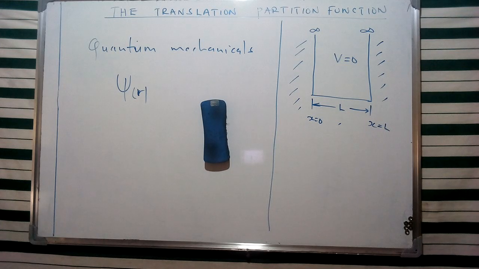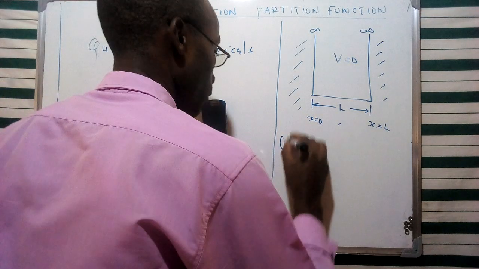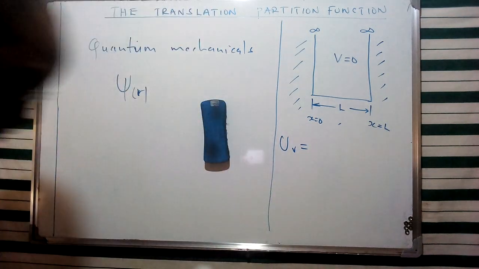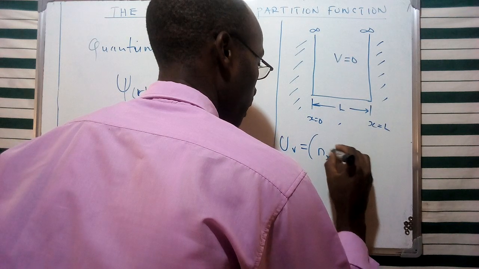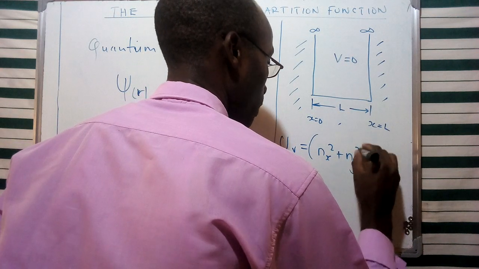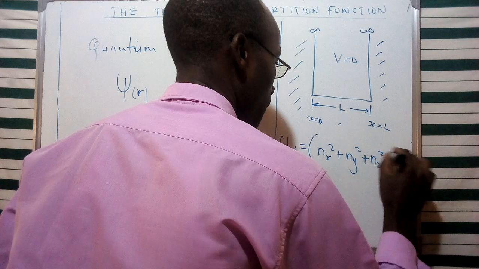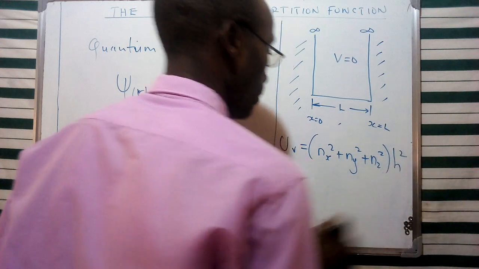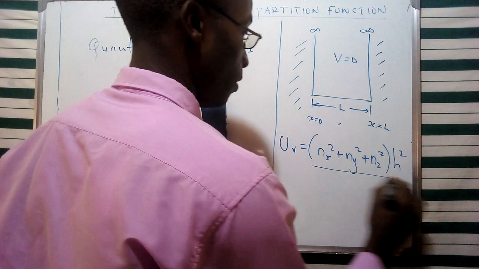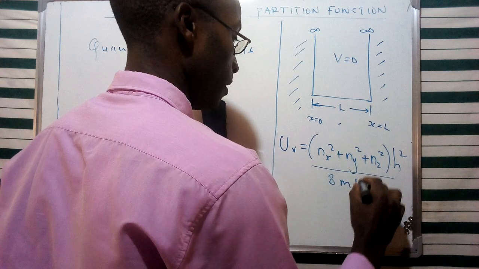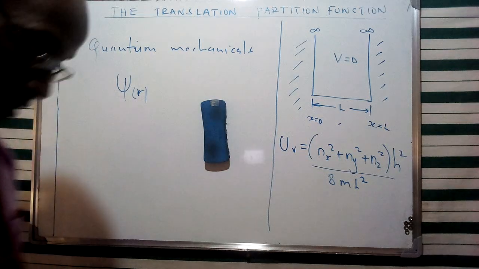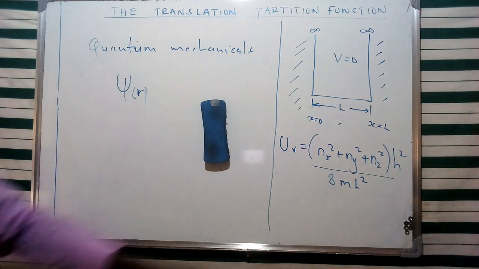Now, the Schrodinger equation gave us a specific solution, which we described as U given in terms of nx squared plus ny squared plus nz squared, multiplied by Planck's constant h squared, all over 8 m L squared.